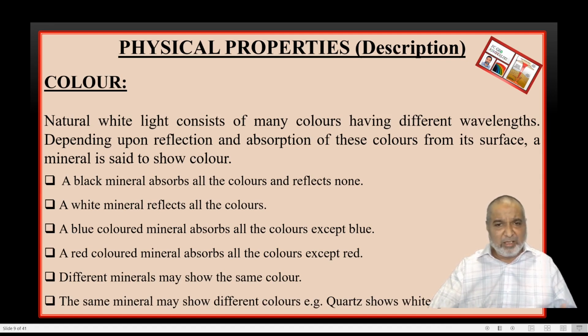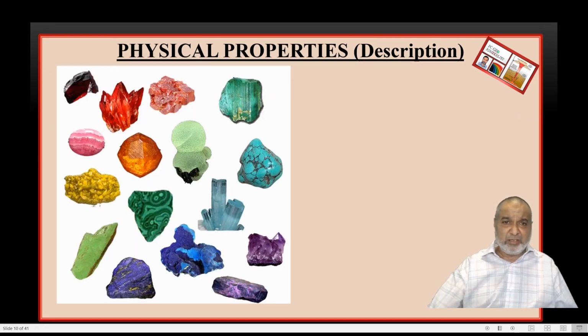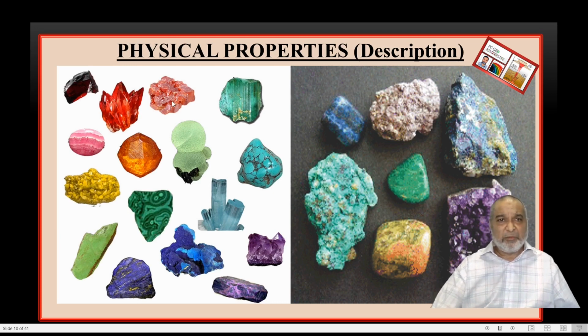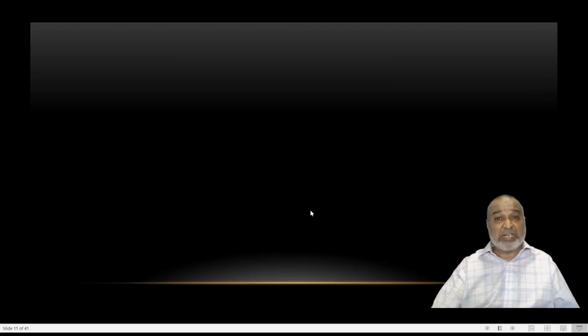We'll see now the colors of the minerals. The color of this mineral can easily be identified. Anyone can make it out here. This is a violet color, a light blue color is there, light green. Yes, you can see the green one. How many green colors are there? A reddish one, a rosy color. You can see the rosy one, a smoky color. So this is the way you make out and identify the color.